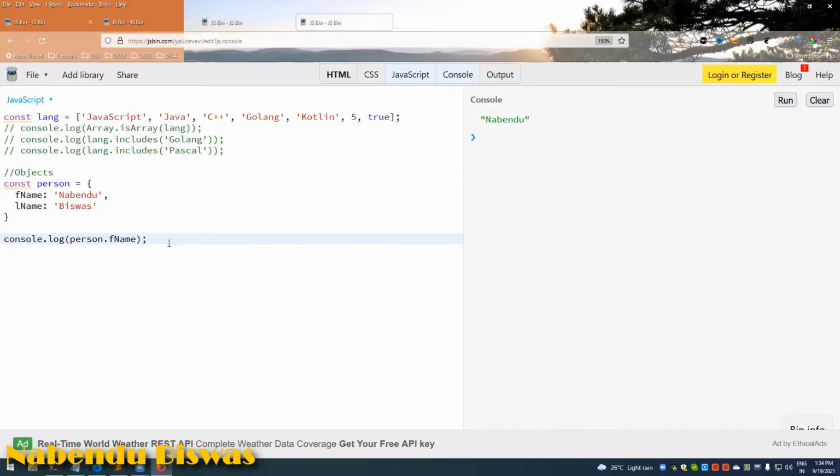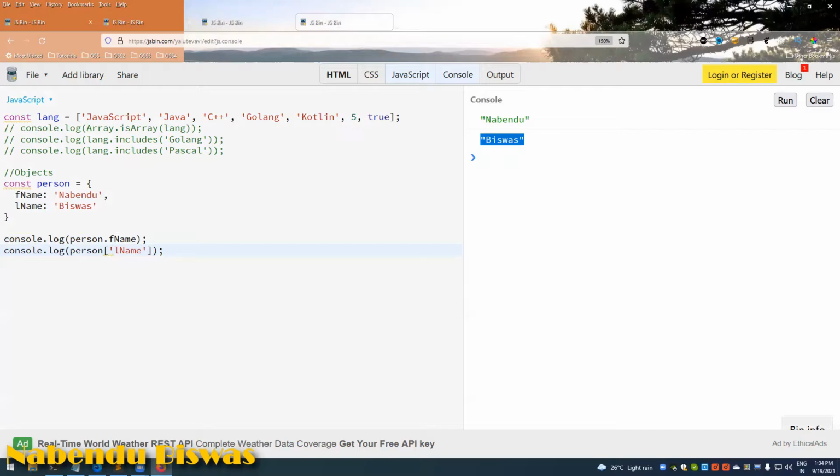And then there is another way, which is person with the bracket notation again, and the name, but we generally prefer the dot notation. That is much clearer. So these are the two ways to access an element of an object.